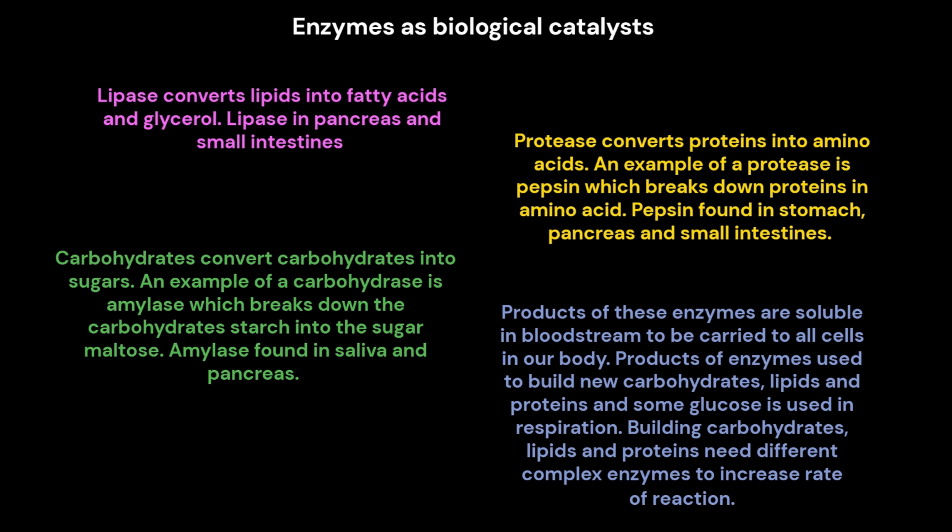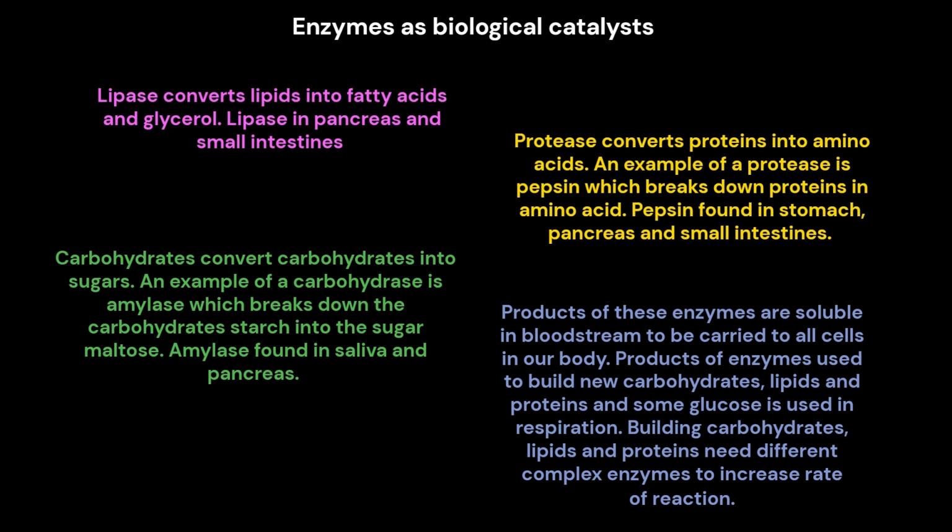An example of a protease is pepsin, which breaks down proteins into amino acids. Pepsin is found in the stomach, pancreas, and small intestines. Lipase converts lipids into fatty acids and glycerol. Lipase is found in the pancreas and small intestines. Products of these enzymes are soluble in the bloodstream to be carried to all cells in our body.